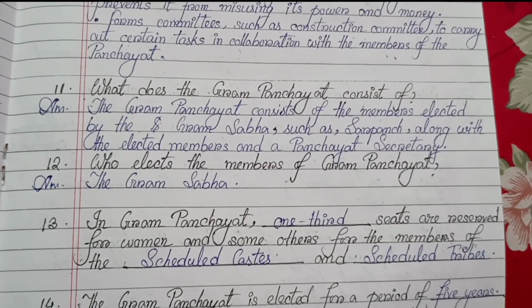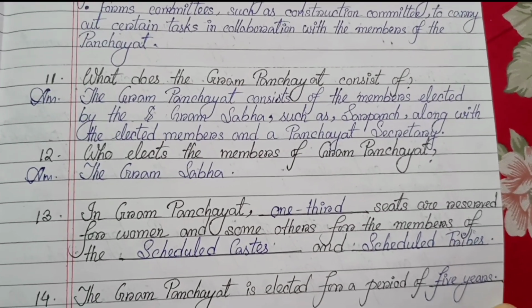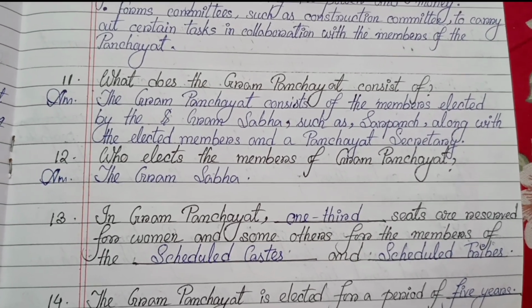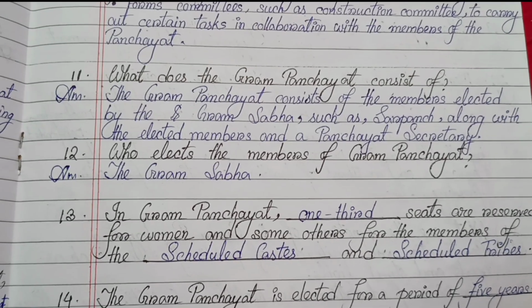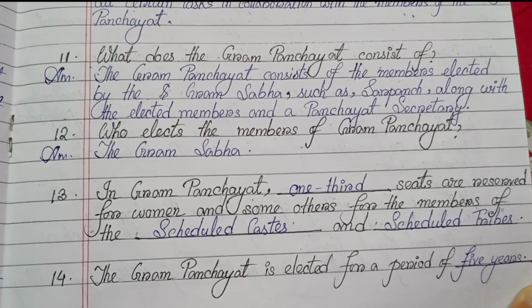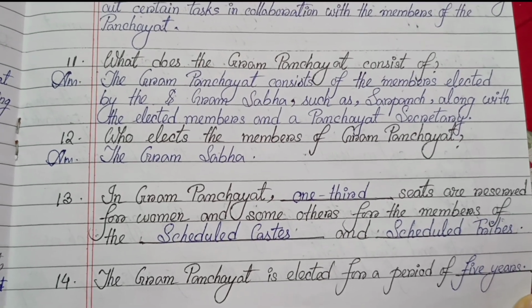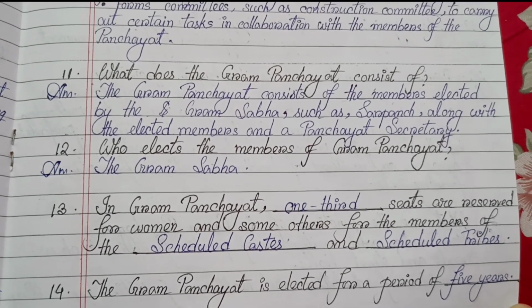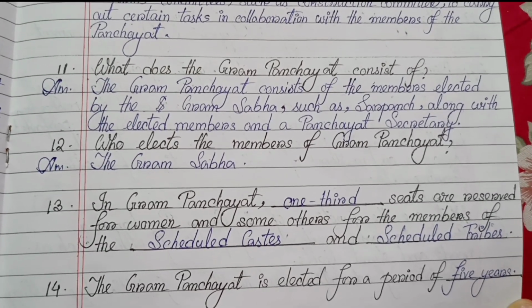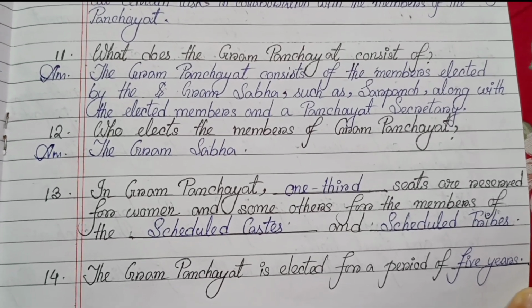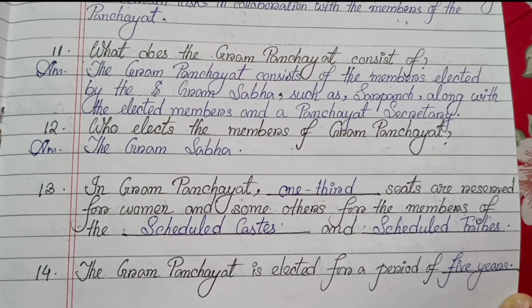Number 11, what does a Gram Panchayat consist of? The Gram Panchayat consists of the members elected by the Gram Sabha, such as the Sarpanch, along with the elected members and a Panchayat Secretary. Number 12, who elects the members of Gram Panchayat? The Gram Sabha. Number 13, fill in the blank. In Gram Panchayat, 1/3 seats are reserved for women and some for members of the scheduled castes and scheduled tribes. Number 14, the Gram Panchayat is elected for a period of 5 years.